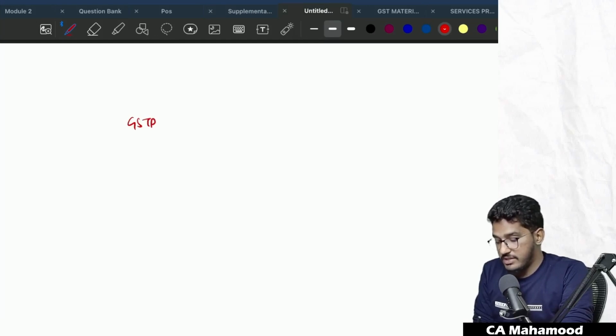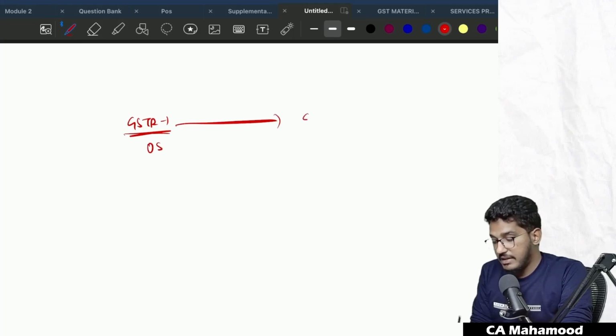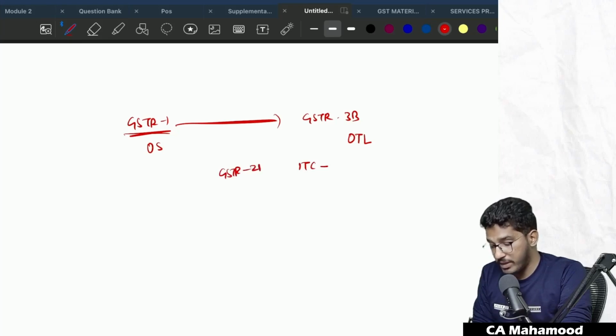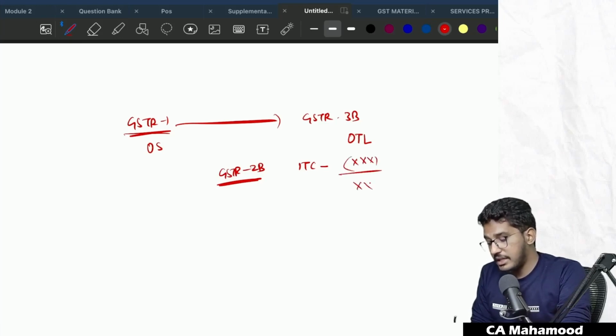First, I will file GSTR1. In that, I will declare all my outward supplies. Then I will file GSTR3B. In the GSTR3B, I will determine my output tax liability. Then I should take input tax credit, which is reflected in my GSTR2B. Whatever credit has been reflected in my GSTR2B, that credit I will take. The balance, whatever is there, that amount I have to pay. This is my procedure now.